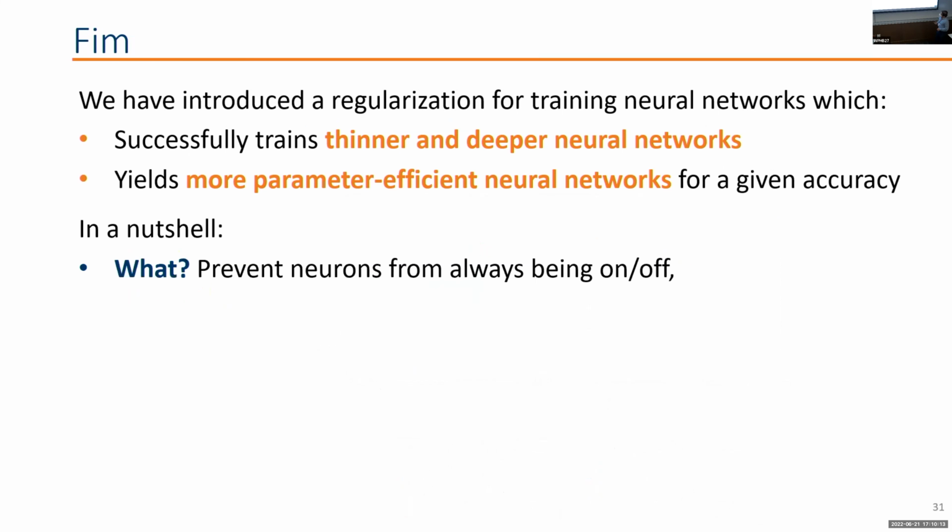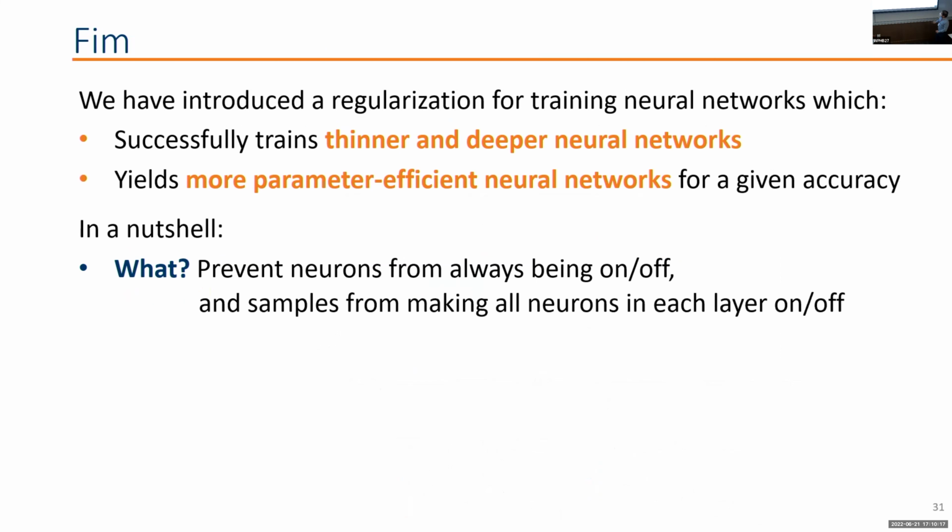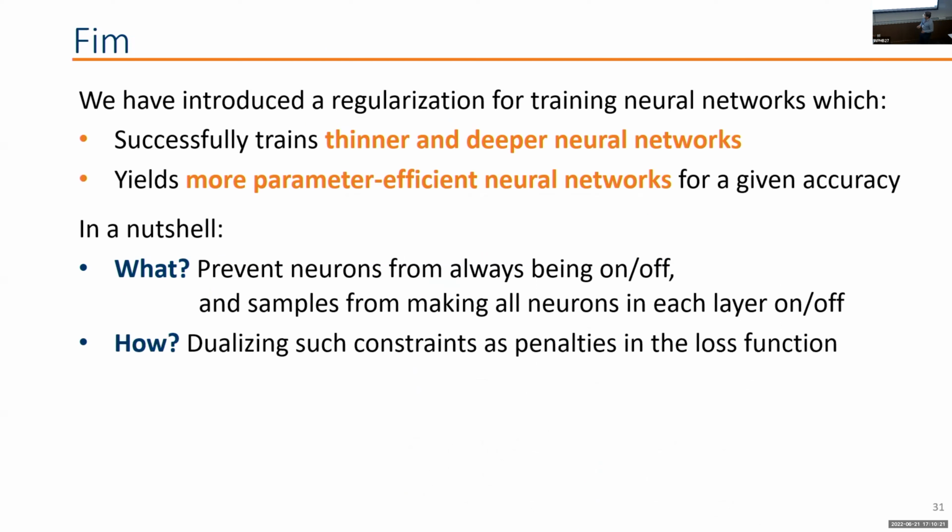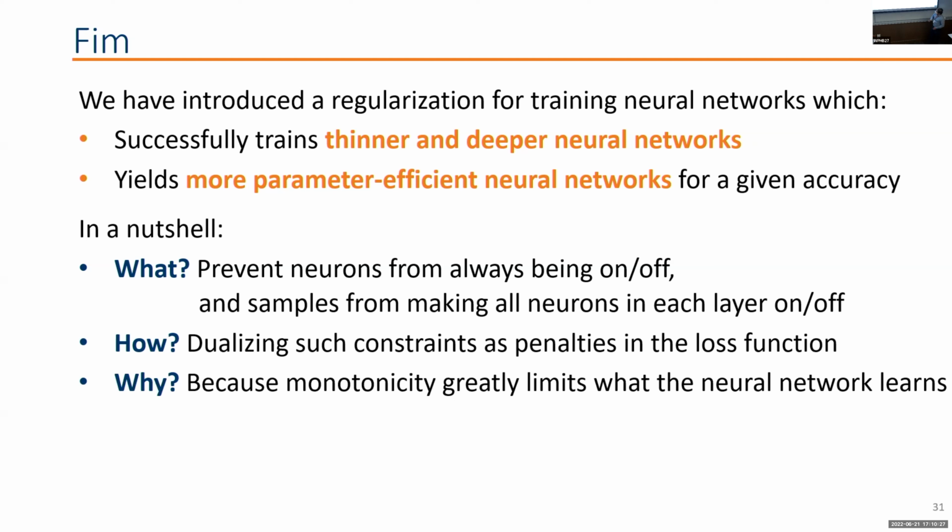And in a nutshell, what we're doing here is that we're preventing neurons from always being on or off. And we're preventing samples from making all neurons in each layer on or off. We're doing that by dualizing such constraints as penalties in the loss function. We're doing that because having a monotonous behavior in the neurons is going to limit what we can express with the neural networks, and therefore is going to limit our accuracy as well.